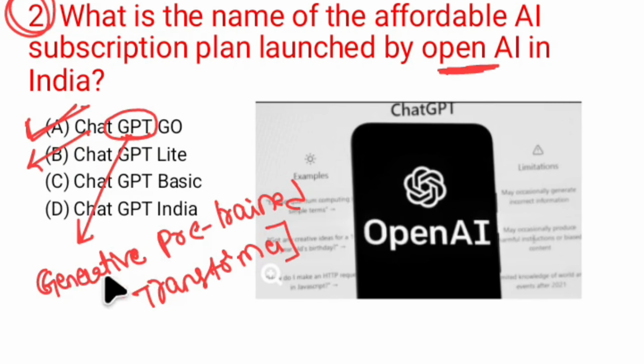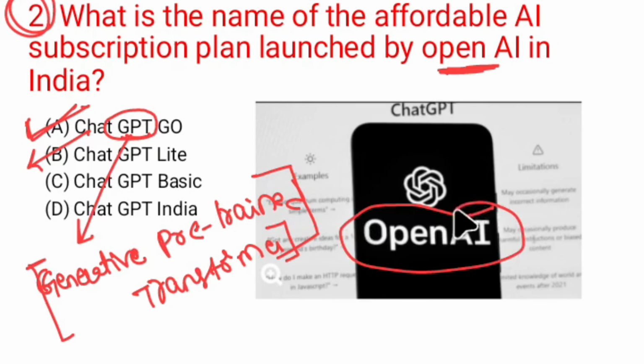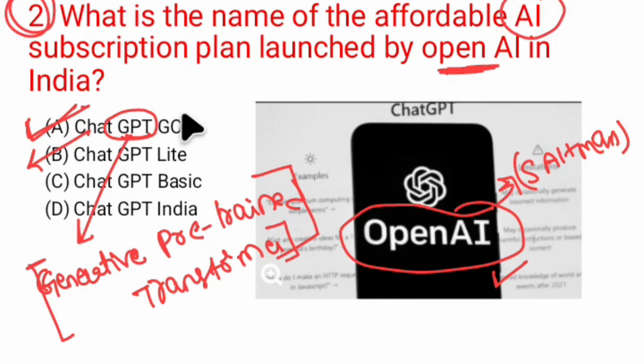This expansion of GPT will become important for the examination. If you talk about OpenAI, who is the CEO of OpenAI? Sam Altman is the CEO of OpenAI, and it introduced a ChatGPT Go subscription plan for users in India.